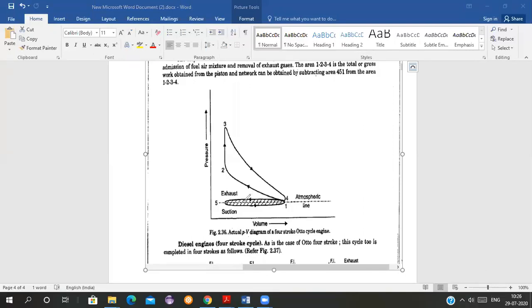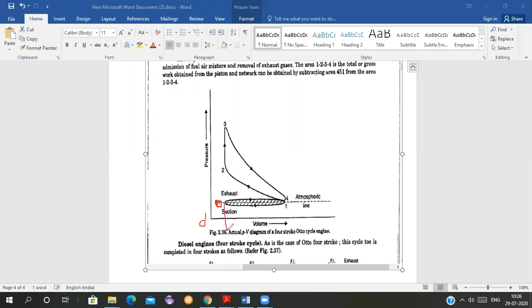What is happening? See, the suction here. The point is shown as 5. I will write here as 0. Here is the point 0. Here is the point O dash. O dash is here. Here is the point 0. For the process 0 to 1.